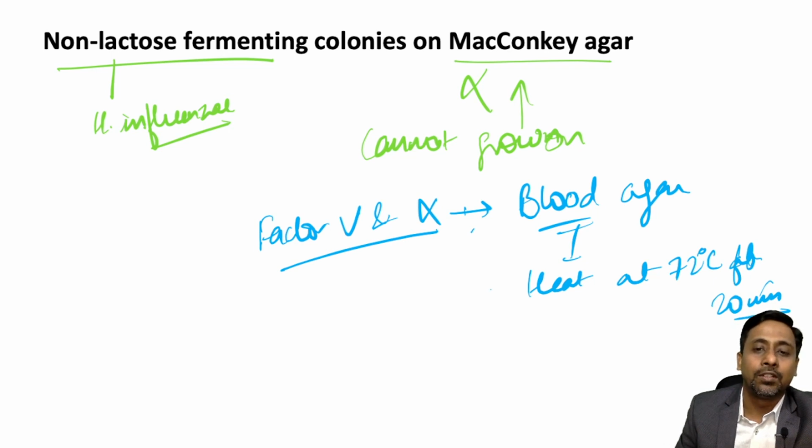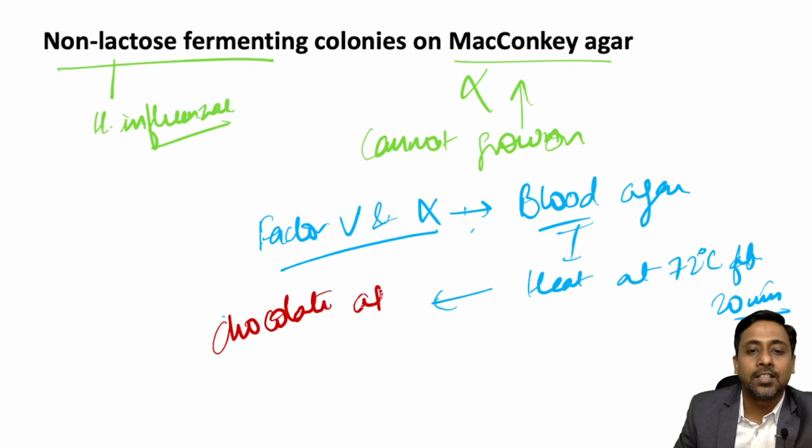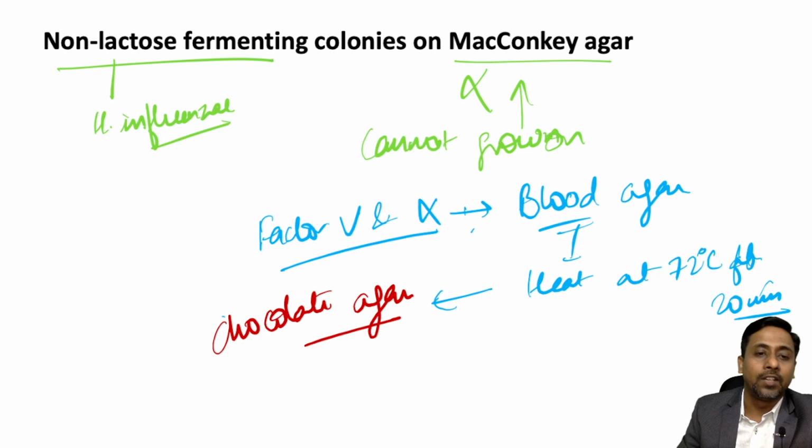So what will it form? It will form chocolate agar, and this is the enriched medium which is used for growing Hemophilus influenzae.